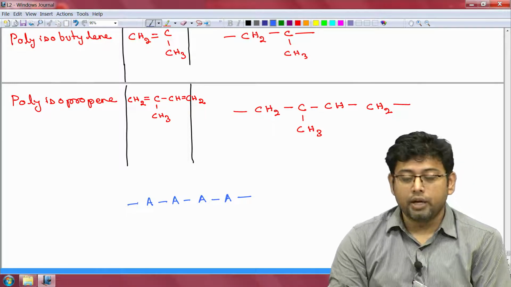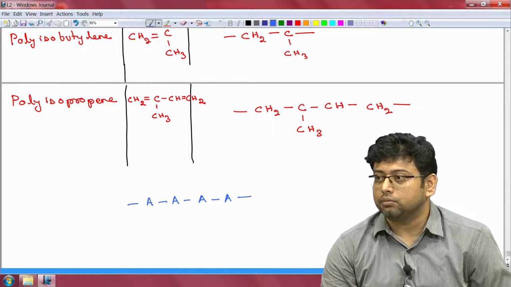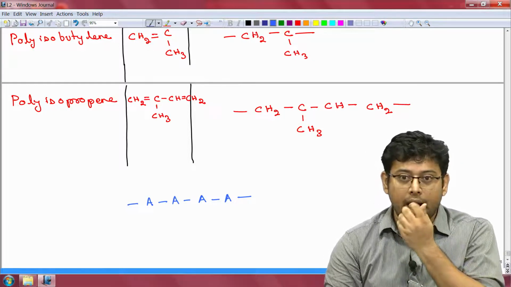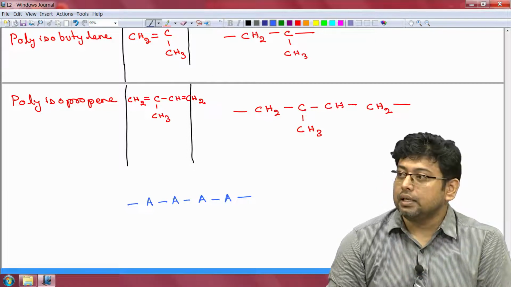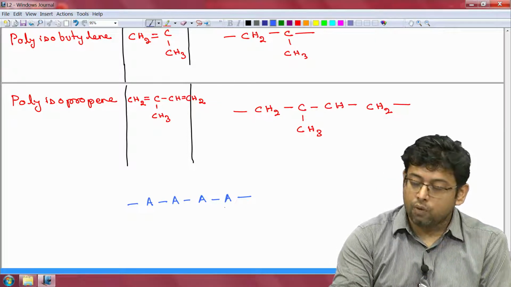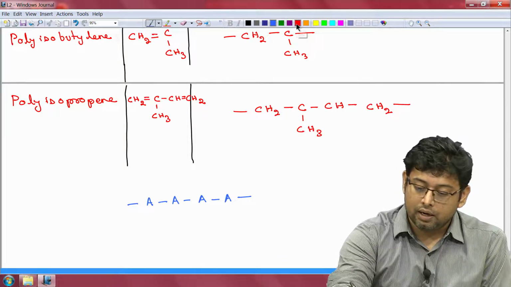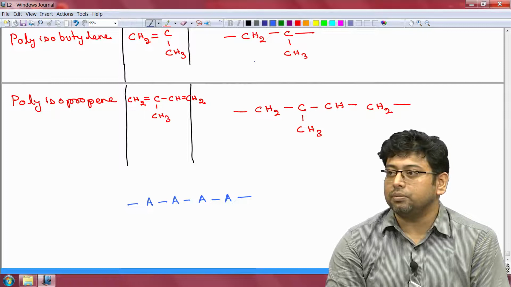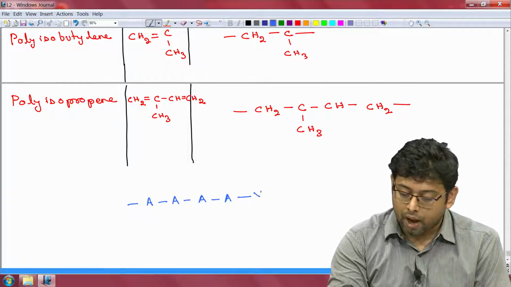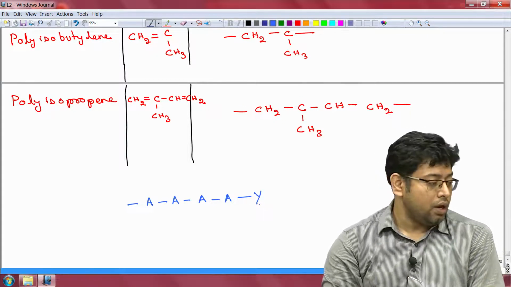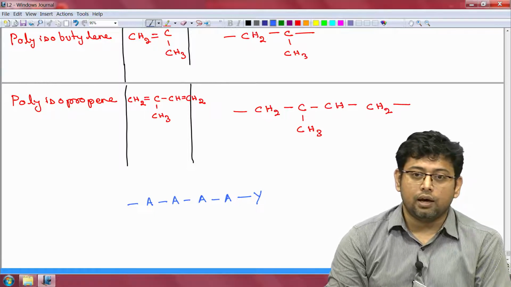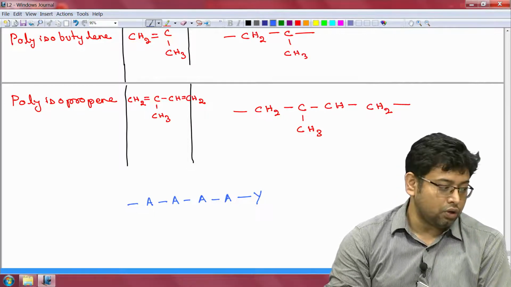So, at some point this chain has to end, right, and when the chain ends, it might not always end in the same structural unit. So, here you might have, I have already used X for something else, so maybe I will use the symbol Y. So, it ends in Y, which is a special unit, and this is also called the end group.